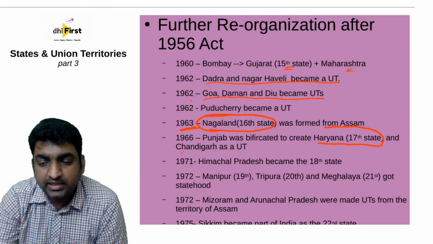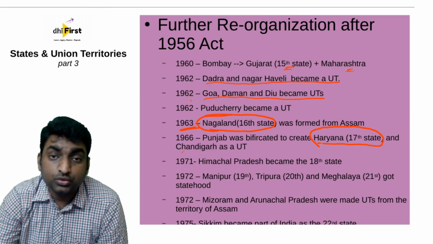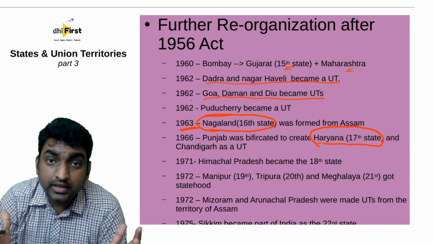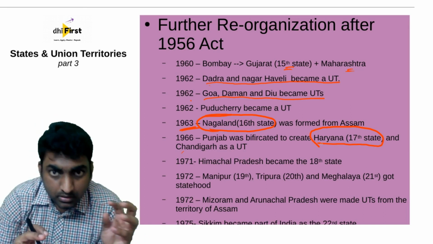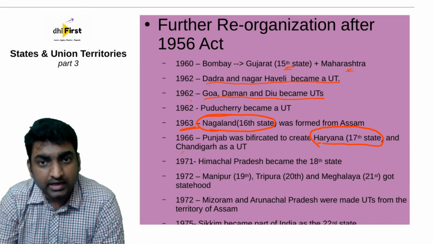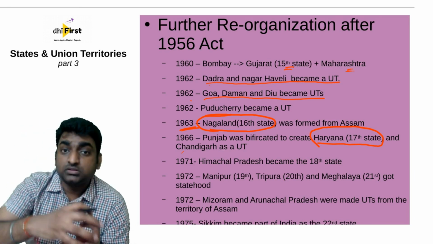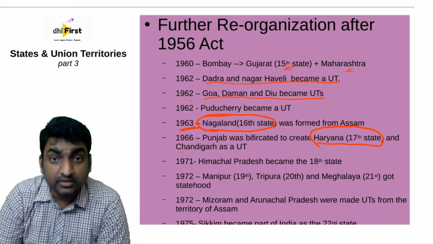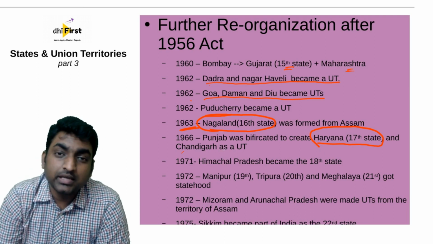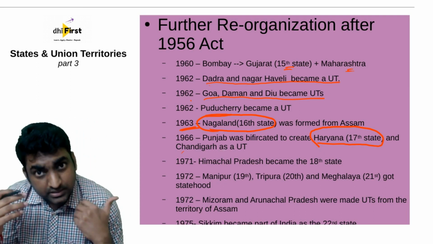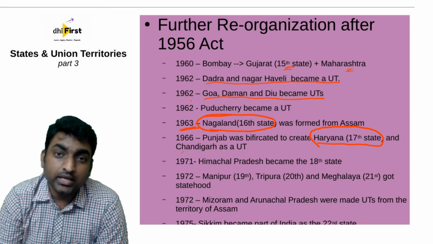So Haryana became the 17th state. The greater Punjab got split into a smaller Punjab and Haryana. All right. And a third part was also taken from it, Chandigarh, which was made a union territory and which has remained so far as a union territory.